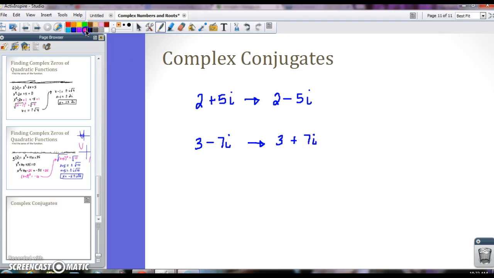The only thing that's happening here is that the sign between them is changing. So if it was plus, it becomes minus. If it was minus, it becomes plus. We'll get into more with conjugates as we move forward, but that's what a conjugate is. I think there are a couple of homework problems that ask you that. So only change the sign between them, and that's all you have to do for the conjugate.